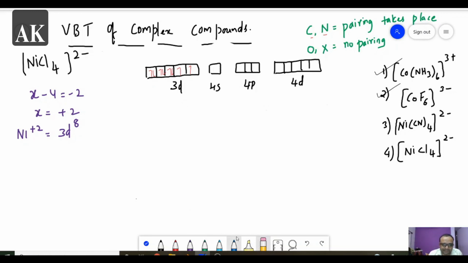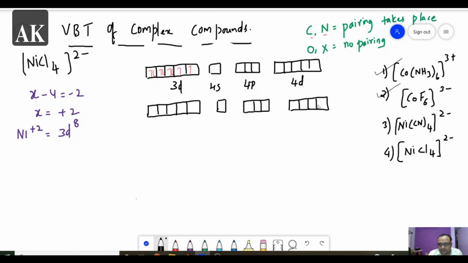Now see this. Halogens are there. Whenever there are halogens, there is no pairing, against Hund's rule. So here we have to strictly follow Hund's rule whenever there are halogens or oxygen. So no pairing. Write as it is: 1, 2, 3, 4, 5, 6, 7, 8.